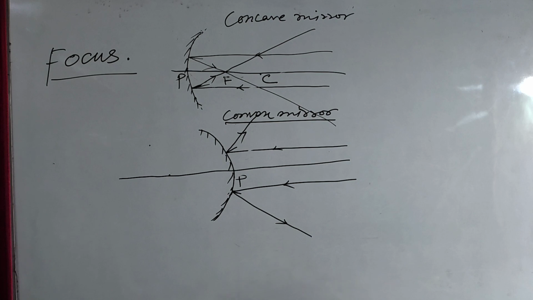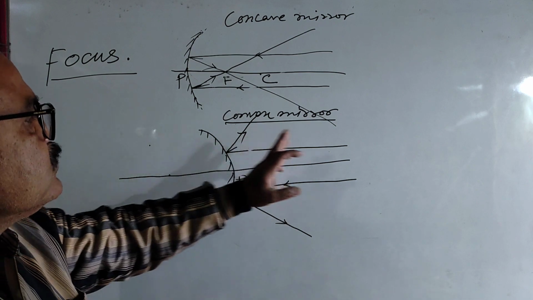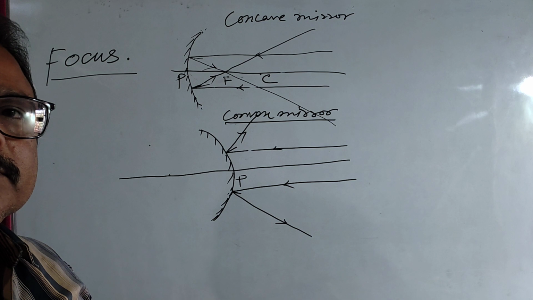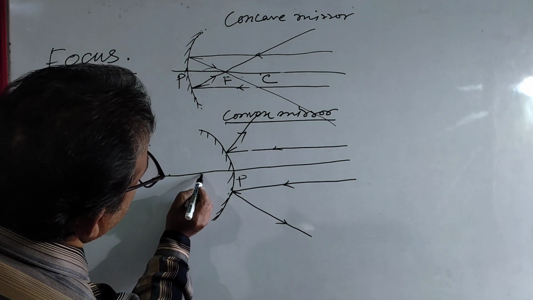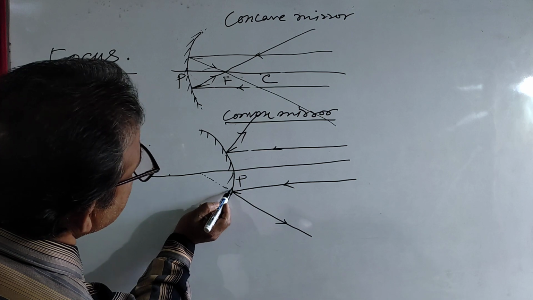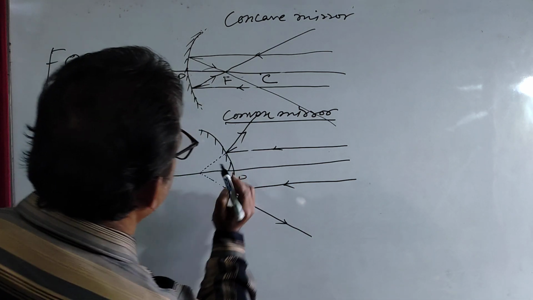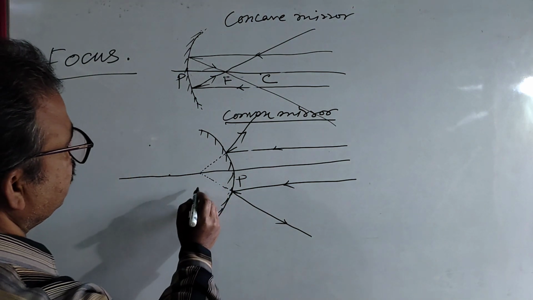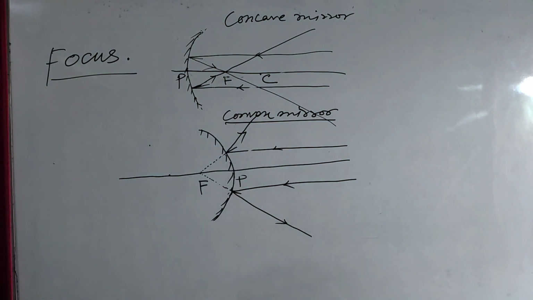Am I right? Now you see, after reflection, the reflected rays will not meet in front of the mirror. Okay, but if we extend behind the mirror, these rays appear to meet at a point on the principal axis, and that point is called focus of this convex mirror.